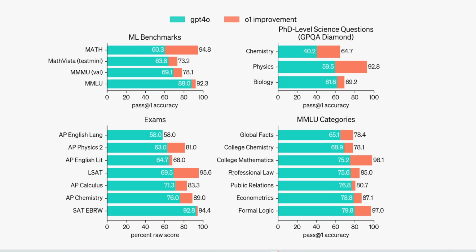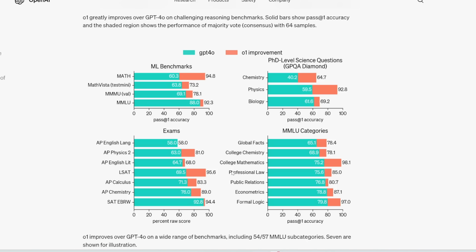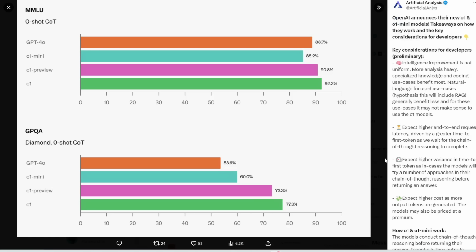Now, as I've mentioned in previous videos, take these benchmark scores with a grain of salt, especially since these are scores that are provided by OpenAI, and I would really like to see the benchmark scores from an independent third party. Here's a result from Artificial Analysis, which provides independent analyses of these AI models. So you can see the green bar is O1, and for MMLU, it does outperform GPT-4o. And then same with GPQA. These are graduate level problems, and O1 crushes GPT-4o.